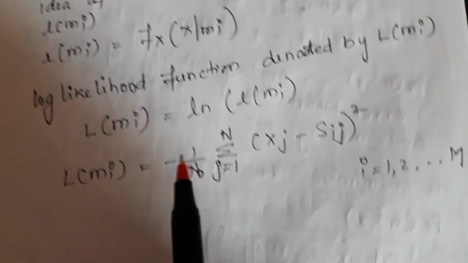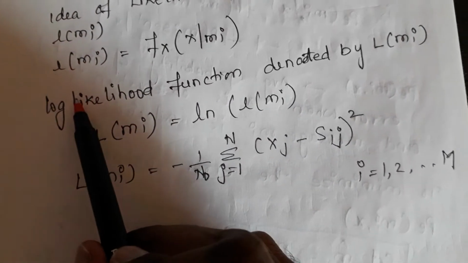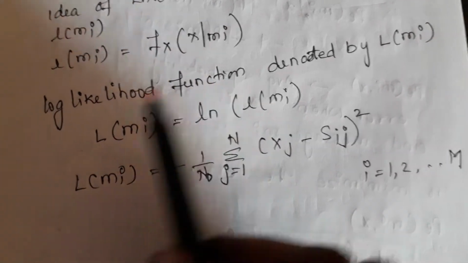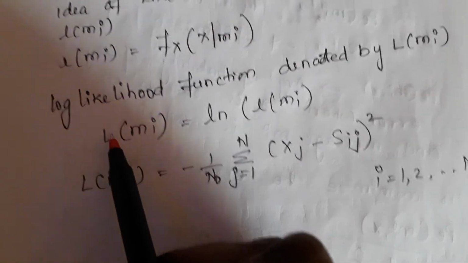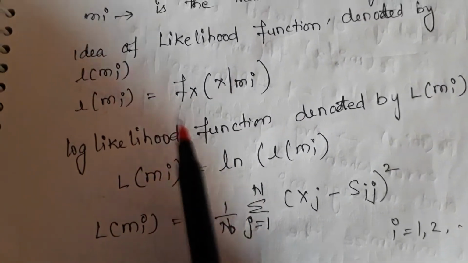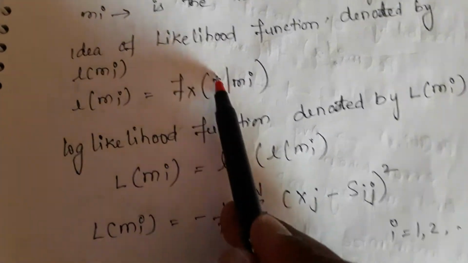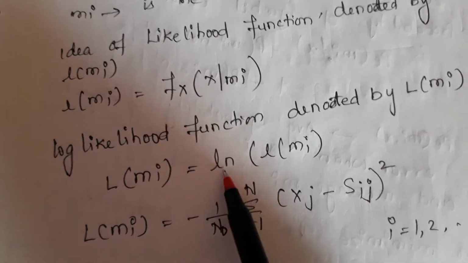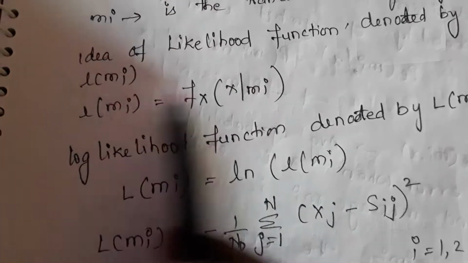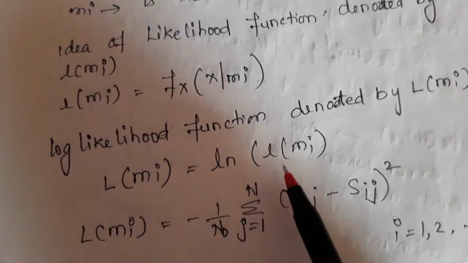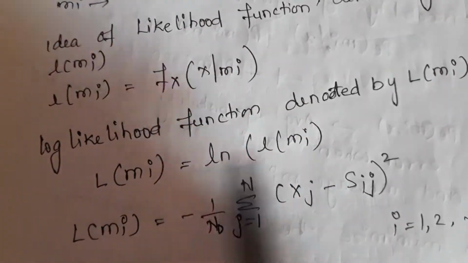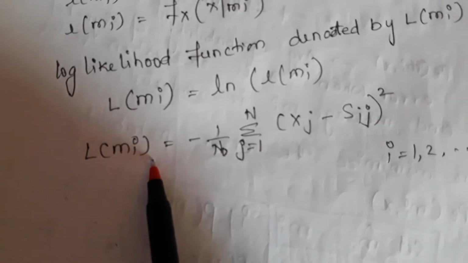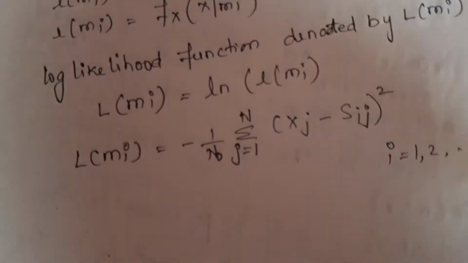Now, the log of the likelihood function. The likelihood function is L of mi, that is f of x given mi. The log-likelihood is the log of this whole function, log of L of mi. You can perform the log of this and you are going to get this equation. Remember the equation.